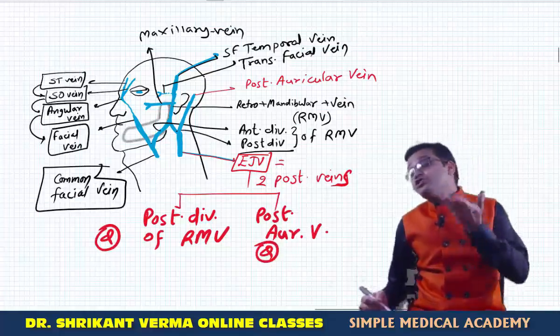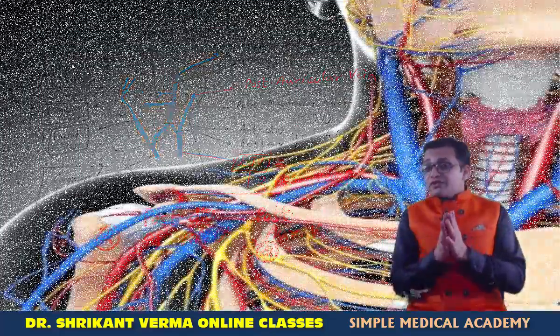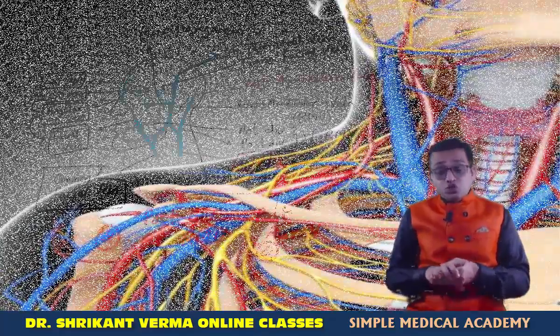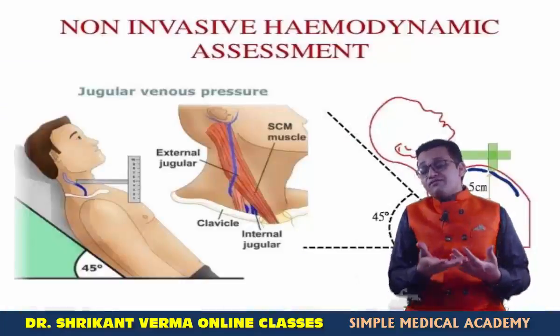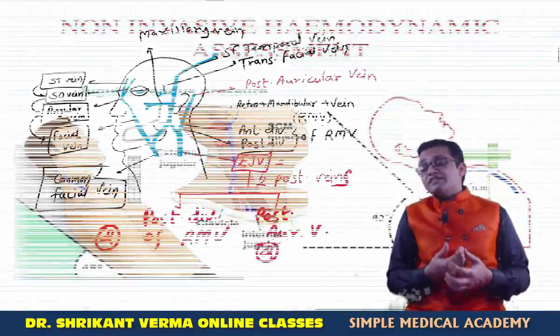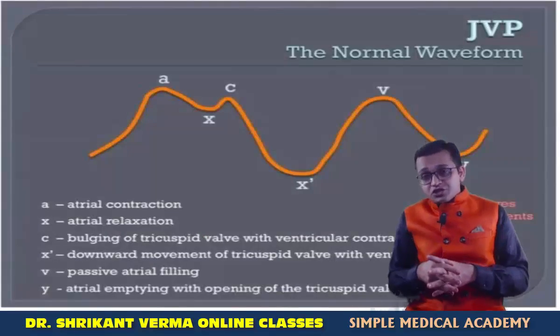How is the external jugular vein formed? As you know, the external jugular vein is very important for the jugular venous pressure. It directly reflects the pressure of the right atrium. That's why you must know how this external jugular vein is formed.